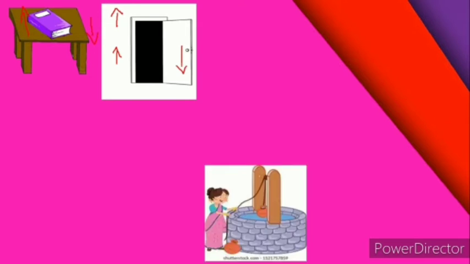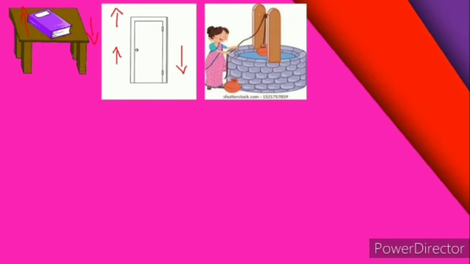Now if I ask you to close the door, you will try to hold this knob and try to push the door. And if I ask you to open the door, what will you do? You will try to pull the door outside. Correct? Now coming to this next image, here is a lady who is trying to draw the water from the well. What will she do after water is filled in the pot? She will try to pull it and the pot will be lifted up.